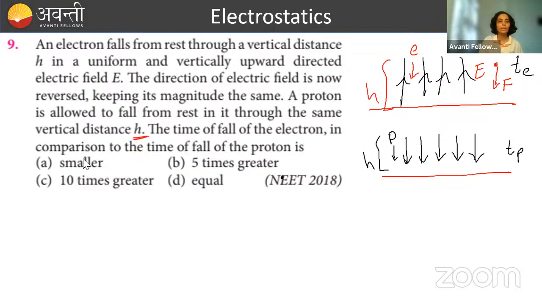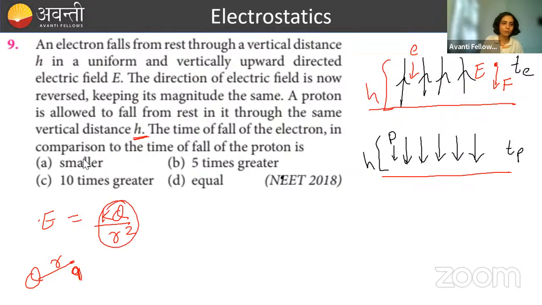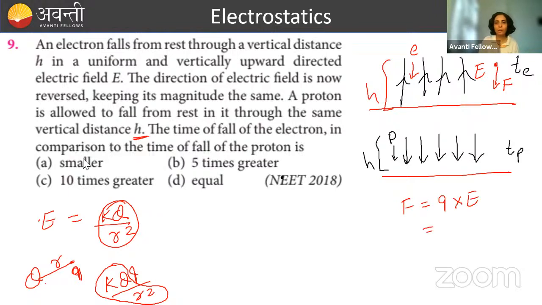How much force? I just told you: what was the formula for electric field? If there is a charge q at distance r, the electric field formula was kq by r square. And if we keep a charge q in this electric field, how do we write the force acting on it? kq by r square, which is nothing but electric field into charge. So force can be written in magnitude as charge into electric field. So the force acting on the electron will be how much? e, charge, into electric field E.